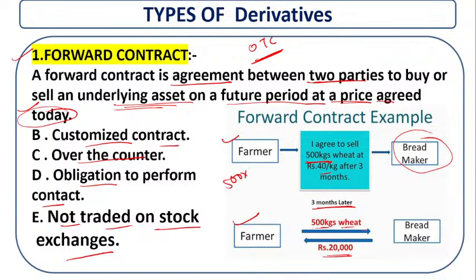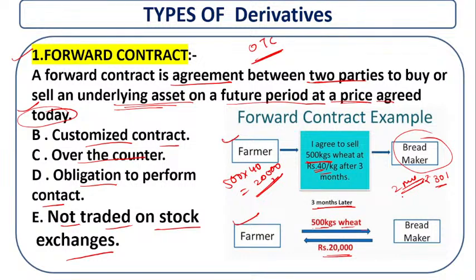What is 500 multiplied by 40? That is 20,000. So they make a contract for a future date, and the price is decided today. Suppose within 2 months the price of wheat decreases. Today, when they make the contract, the price is 40 rupees, but after 1 month the price declines to 30 rupees. So what happens?